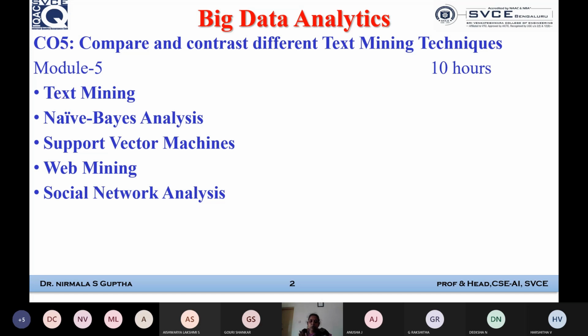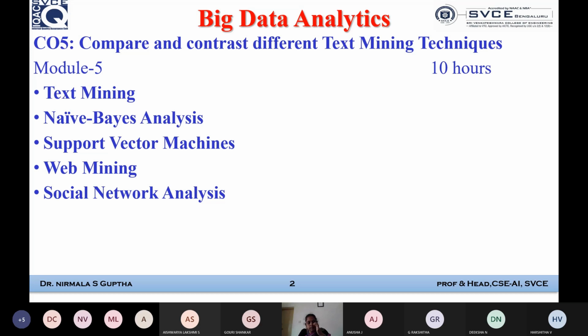It is often used for text mining or text data mining problems, such as spam filtering, and it can be used to solve many other problems. So this is one more classification technique, naive-Bayes, which we are going to discuss in the next topic.